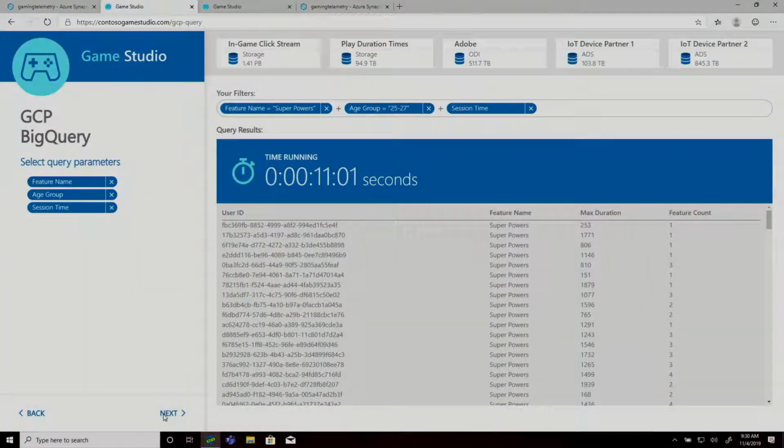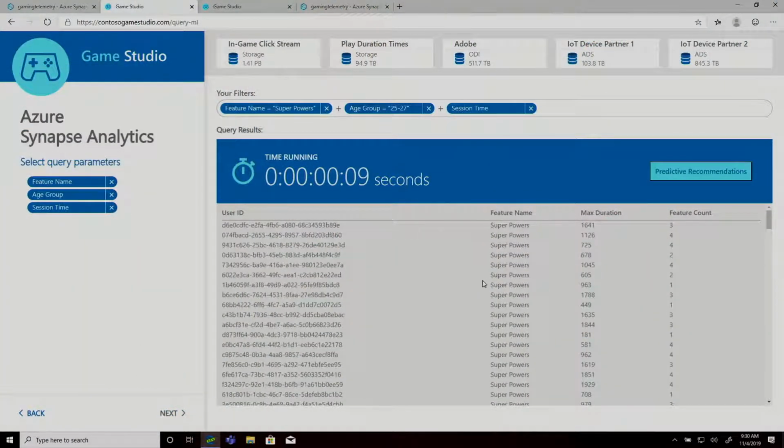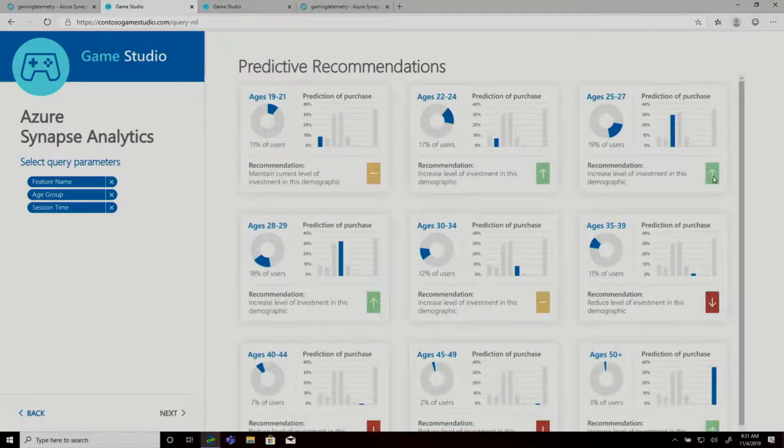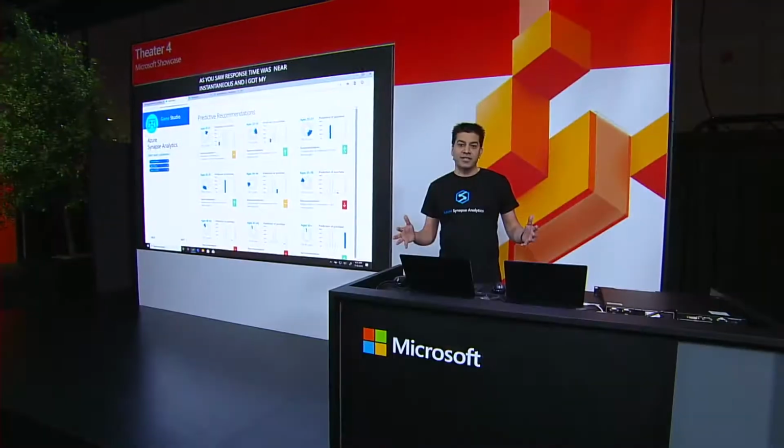Let me show you how. I'd like to predict the propensity or the likelihood of our user base actually buying in-game add-ons filtered by age demographic. Synapse enables me to do this by actually modeling a simple query that also includes native scale-out machine learning-based scoring on the Synapse nodes. Let's see how the query works. As you saw, the response time was near instantaneous, and I got my predictive analytics within Synapse. Synapse makes AI and ML really simple for our data professionals.